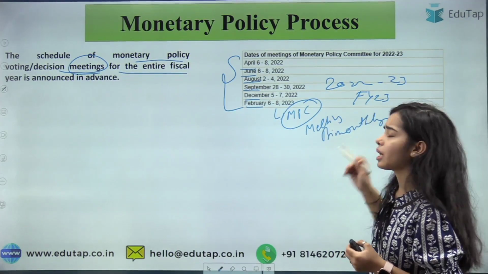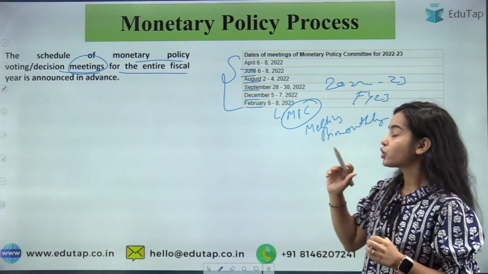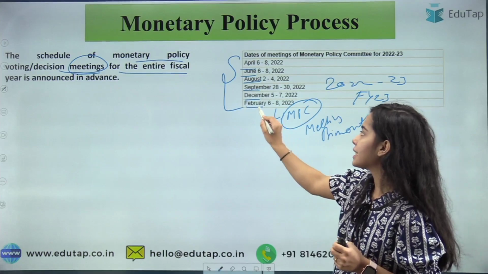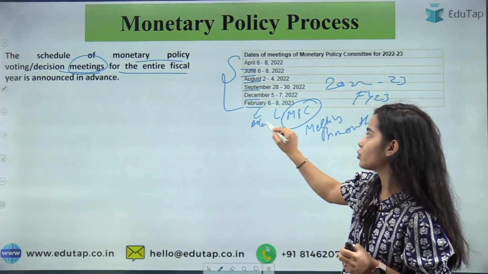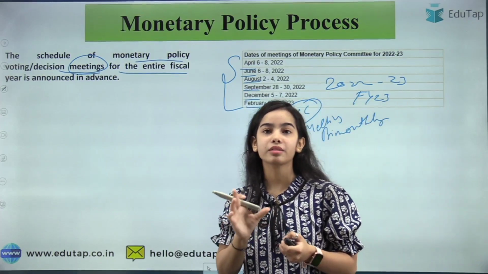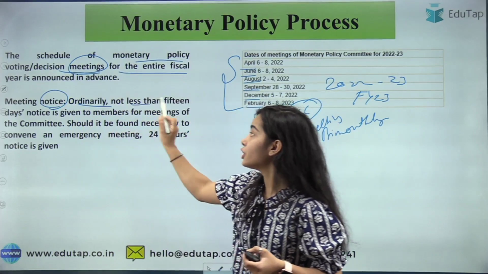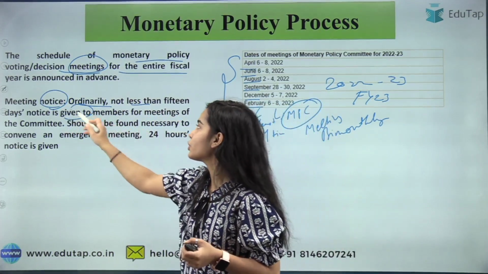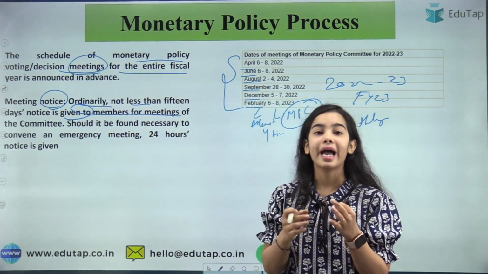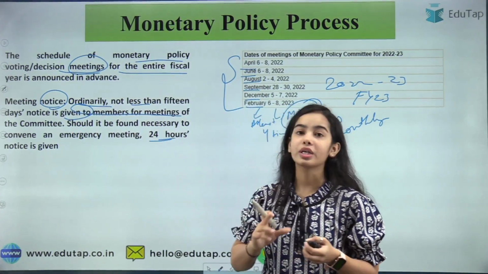Due to some reason, maybe a meeting is cancelled and doesn't happen. Still, even then, at least 4 times the Monetary Policy Committee meeting must happen. Meeting notice: ordinarily, not less than 15 days' notice is given to the members for a meeting of the committee, and in case of emergency there can be a meeting, but 24 hours' notice has to be given.